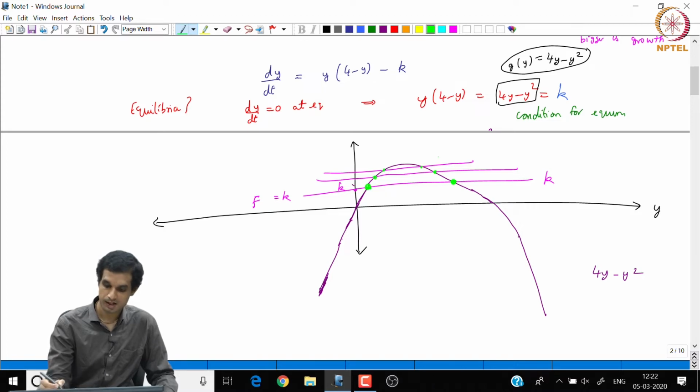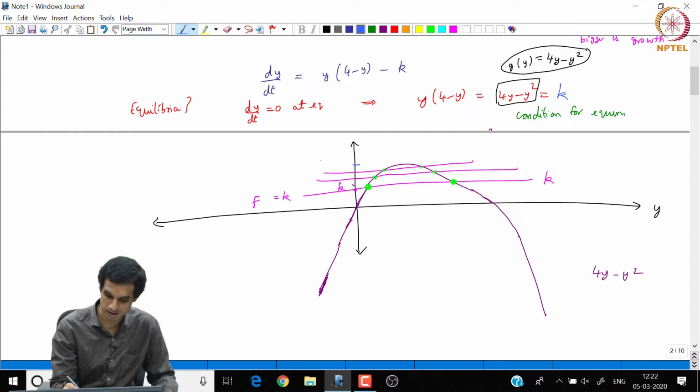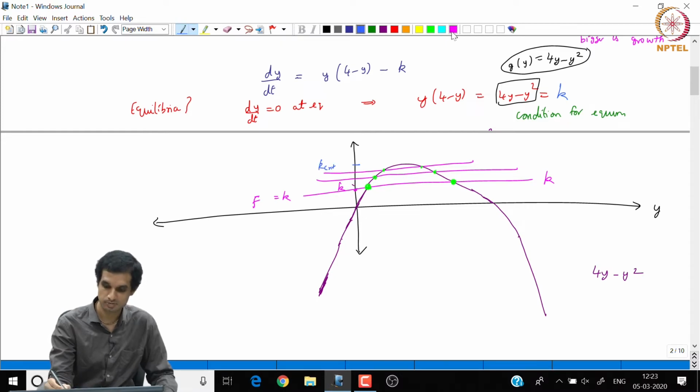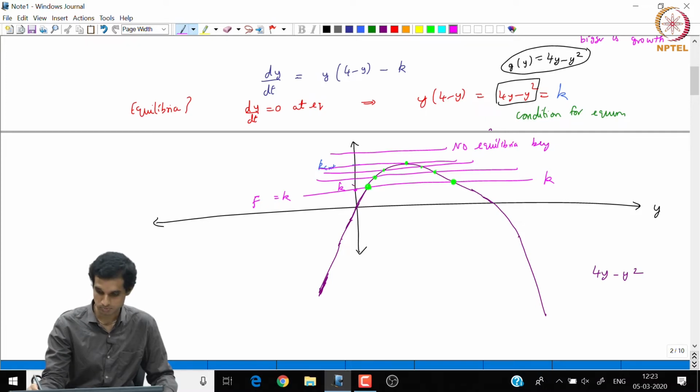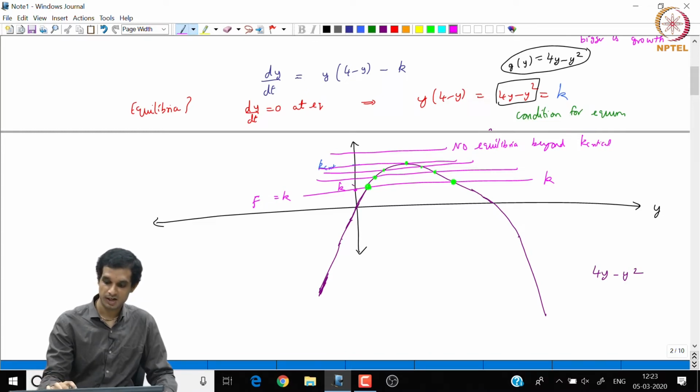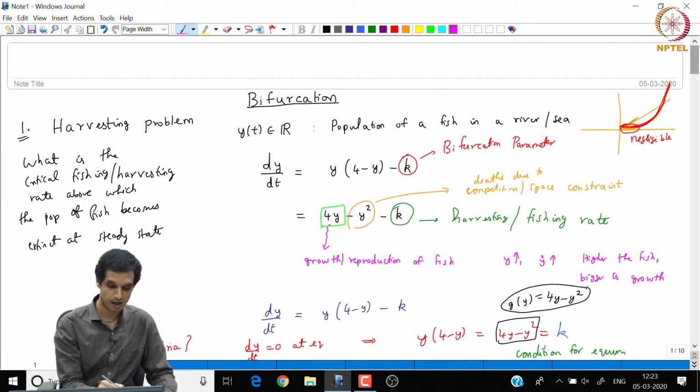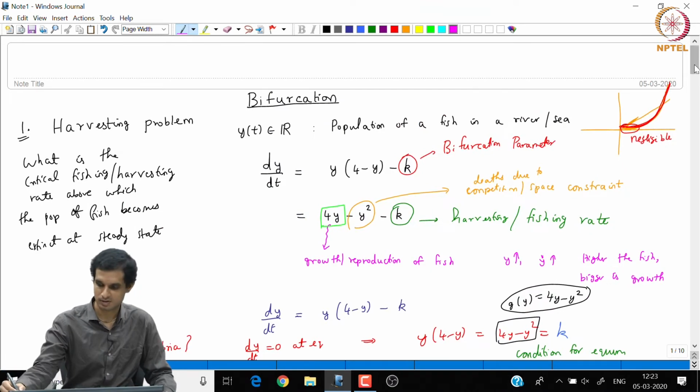And after some critical value, let me call the value corresponding to the vertex of this parabola k critical, we see the two equilibria merge into a single degenerate equilibrium, and beyond k critical there are no equilibria at all; they just vanish. So, this is related to the critical harvesting rate that was asked in the question.